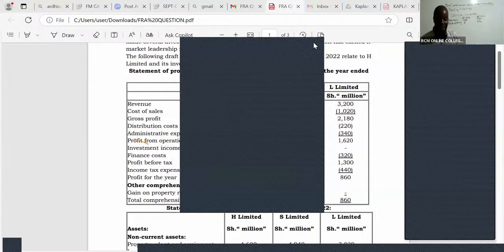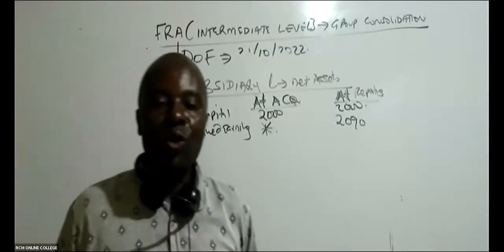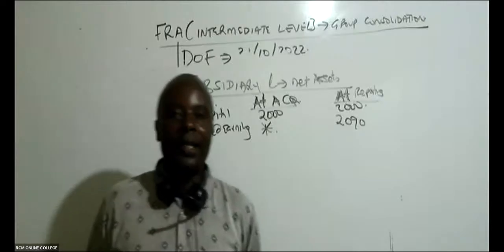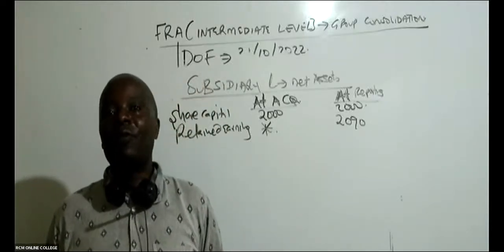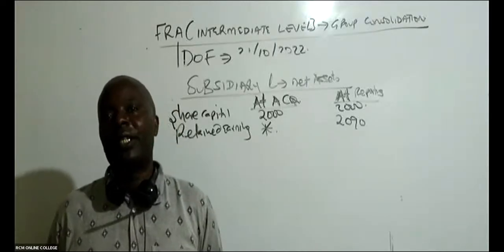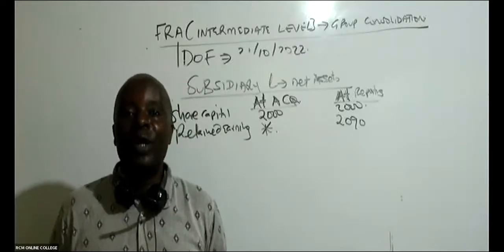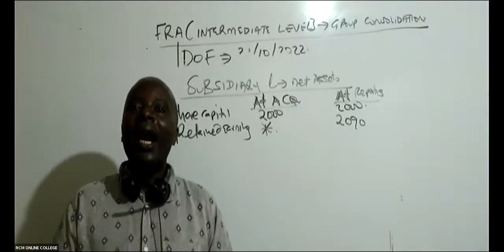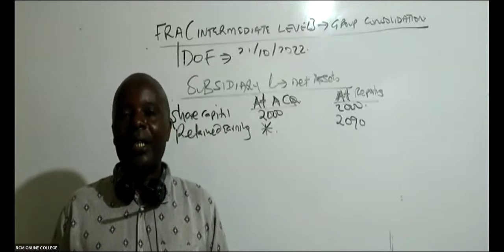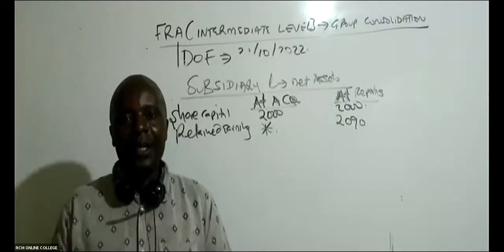But the very best thing is that you get to pass your exam, and the other thing you're supposed to know, whichever subject I teach you, and then you happen to get an award. Like the papers I teach, like Advanced FM, Advanced FR, I always get awards every other semester. So like this financial reporting that I'm teaching this time round, if you get an award like number 1 in Kenya, I adopt you as my academic son or daughter.